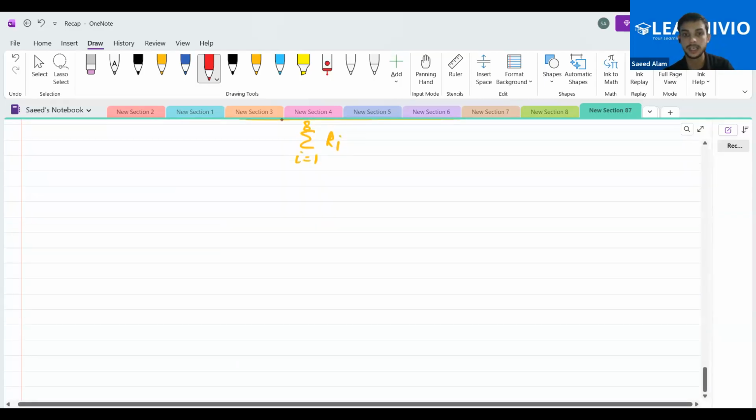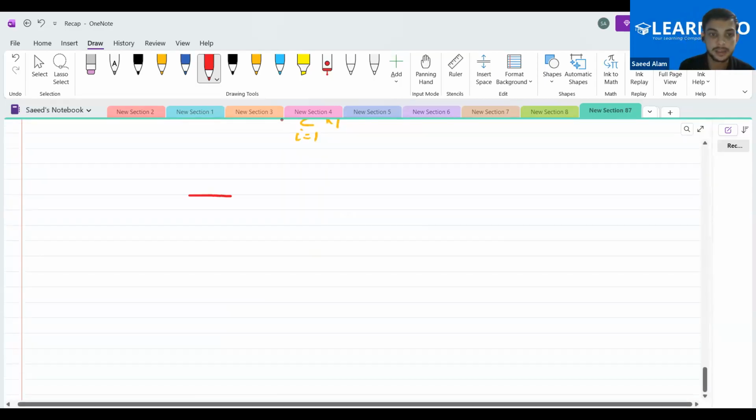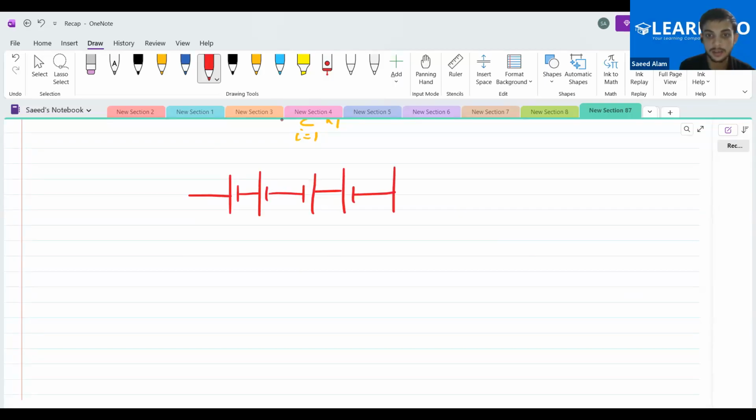What I mean to say is that if the cells are joined somewhat like this, then instead of across this AB point, you can join a single cell. Let me mark them as E1, E2, E3, E4, E5, the EMFs.